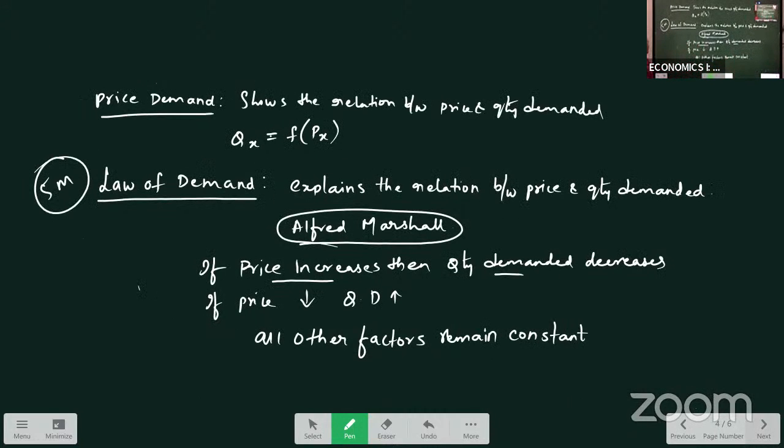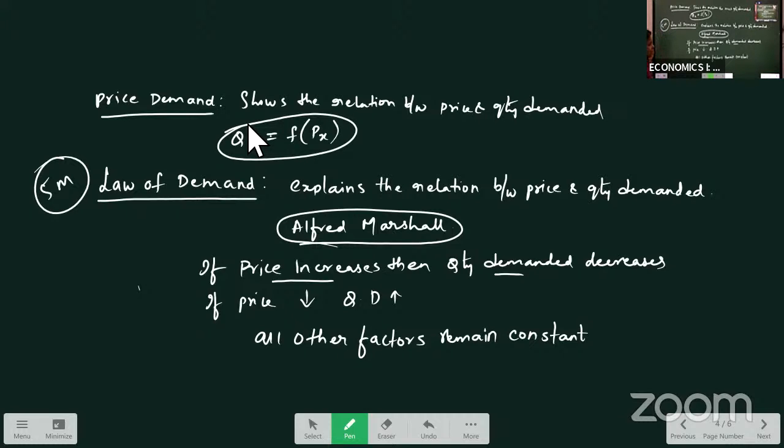Next we have price demand. When we discuss price demand, we will study it with the law of demand. As we know, price demand shows the relation between price and quantity demanded. This quantity of X is a functional relation of price of X. So the law of demand explains the relation between price and quantity demanded.